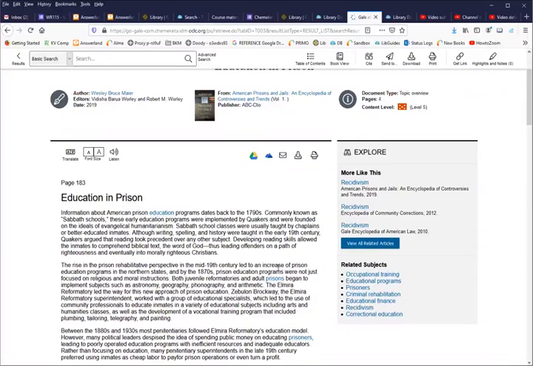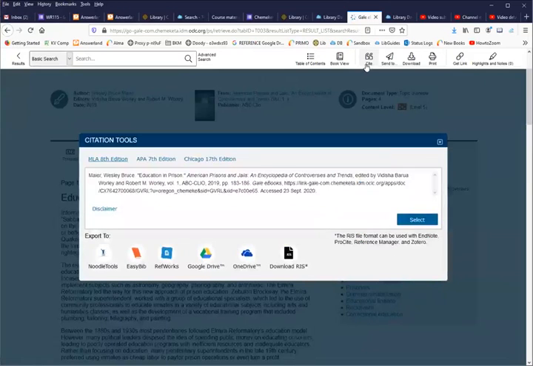The tools that this database gives you are shown here and at the top of the screen. There is a send to option where you can email yourself the full text of the article. Of course, you can print it out or download it. And notice that there is a cite feature. Many of our databases have a cite or citations link that will help you get a formatted citation for that particular article that you're looking at.